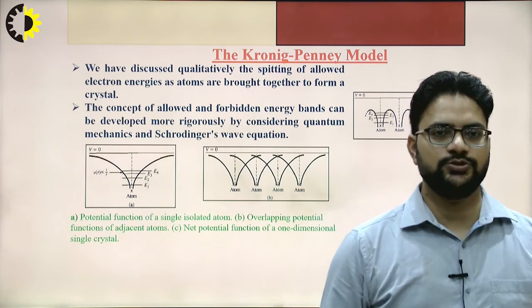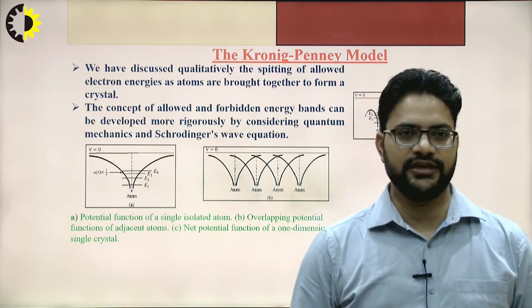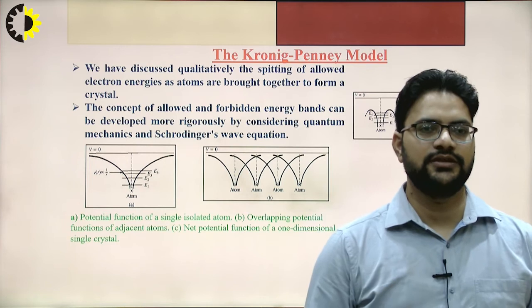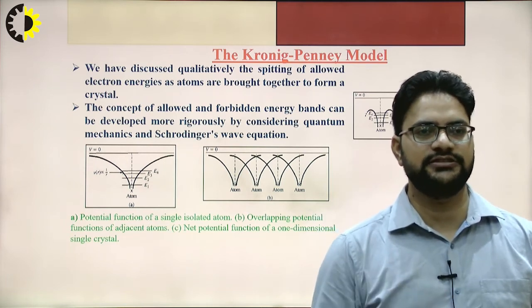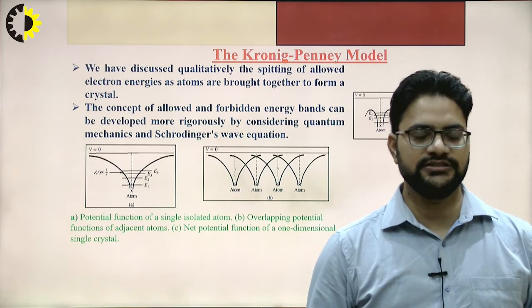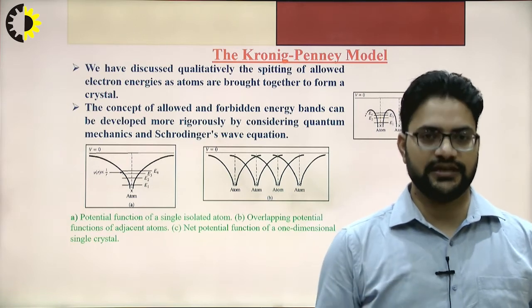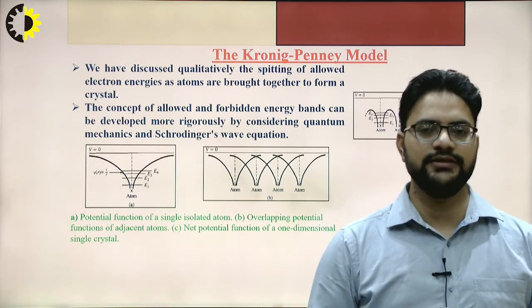In the previous video lecture, we had already discussed qualitatively the splitting of the allowed energies of electrons as atoms are brought together to form a crystal.